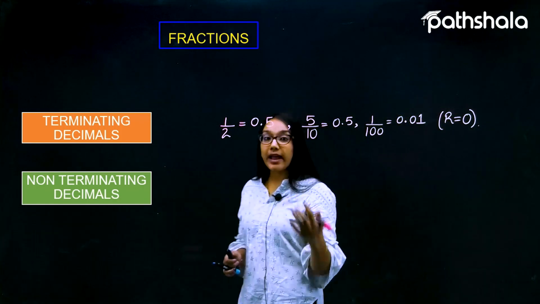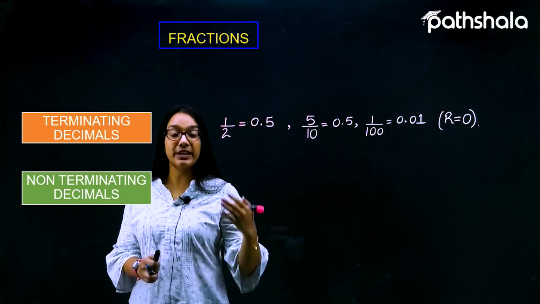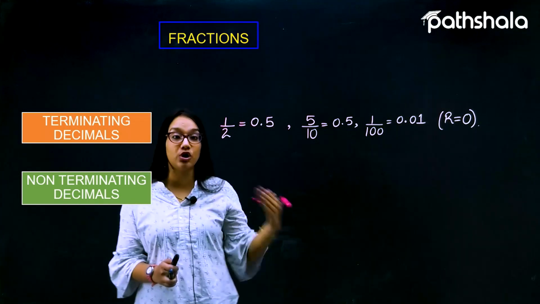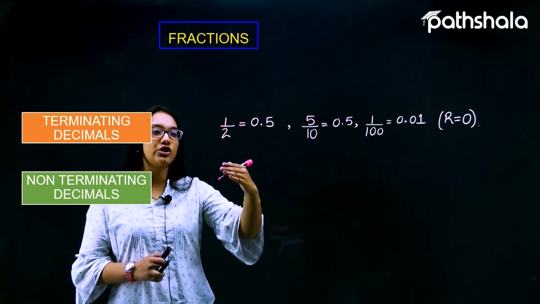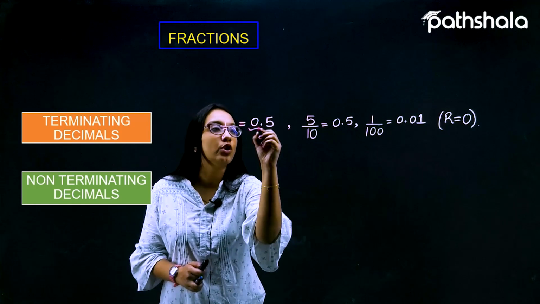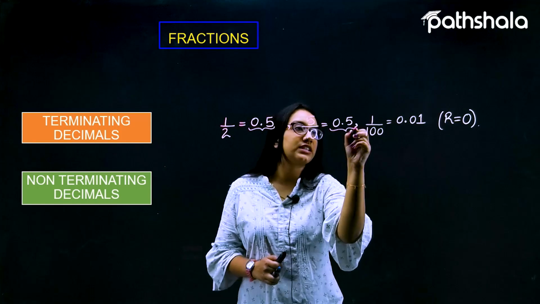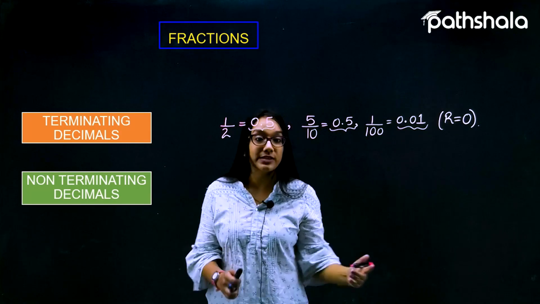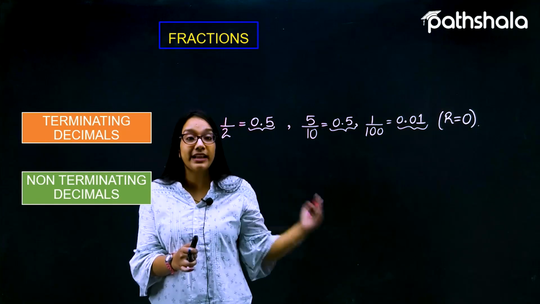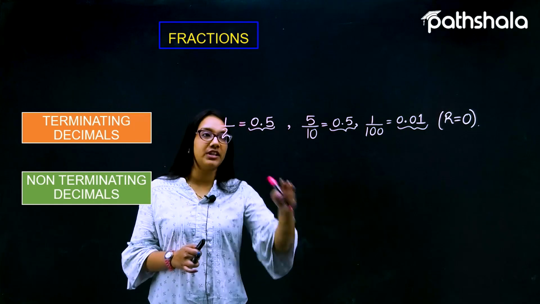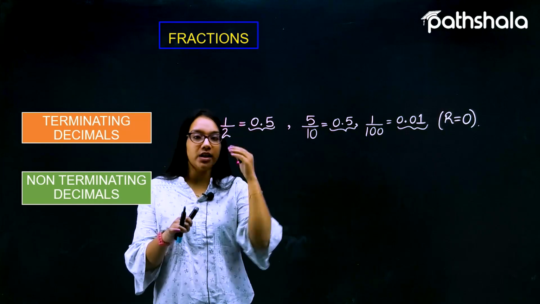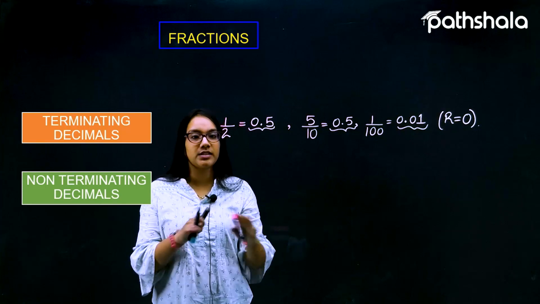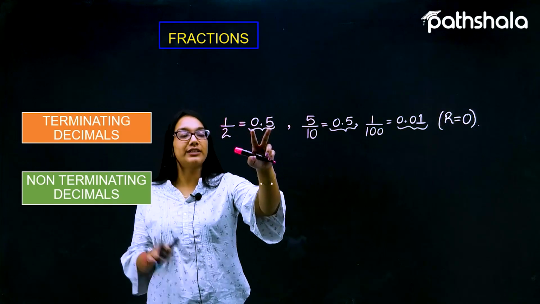Such fractions in which the remainder is equal to 0, when converted into such expressions, are called terminating decimals, because they are ending at a particular point. The answer is only 0.5. There is no repetition, there is nothing at all. So it is terminating.